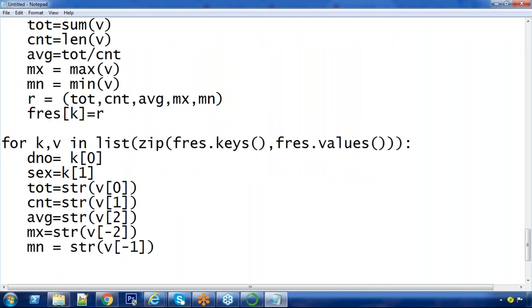Now here everything is a string. I want to concatenate all these things as a single line. Understand? Single string.